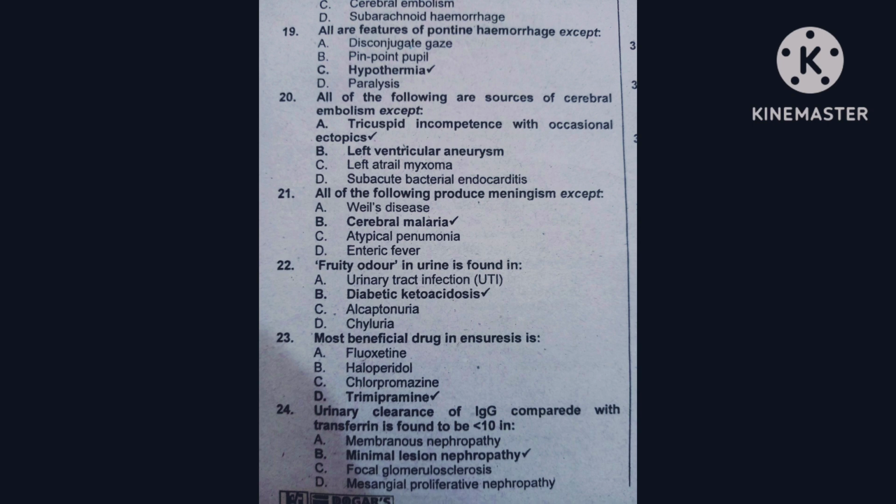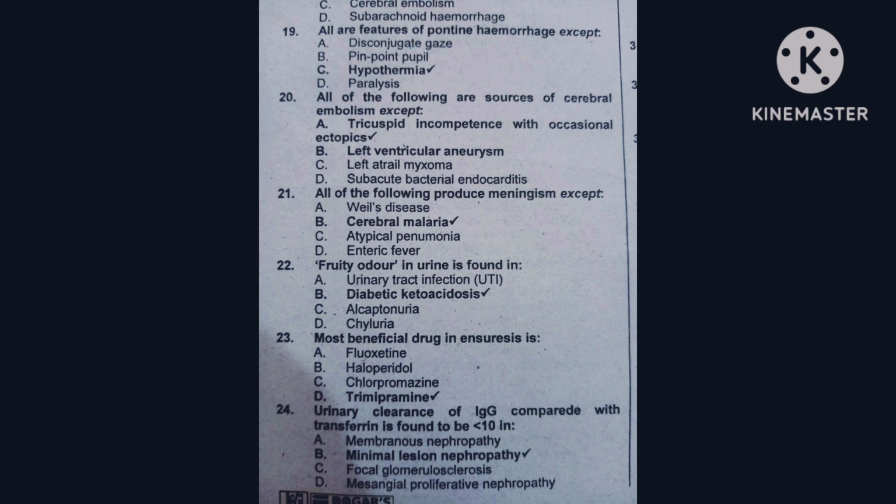Question number 22, fruity odor in the urine is found in: option A is urinary tract infection, option B is diabetic ketoacidosis, option C is alkaptonuria, option D is chyluria. The correct option is diabetic ketoacidosis.